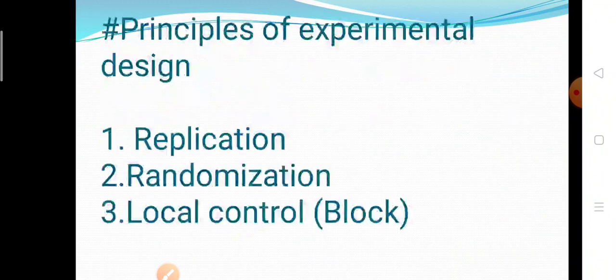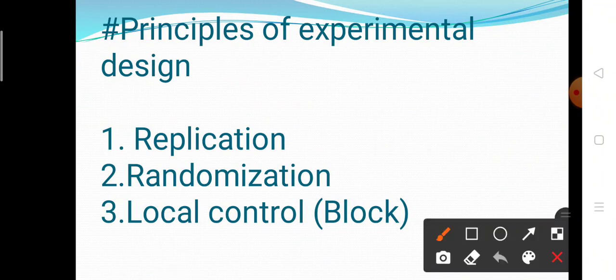Okay. Now the next is principles of experimental designs. There are three principles of experimental design. These principles are used for allocation of treatment, that is, for the layout of our experiment. One is replication, second is randomization, and third is local control, that is block.